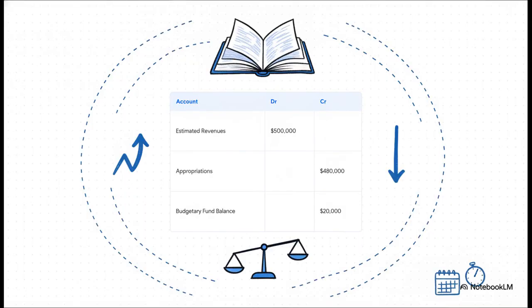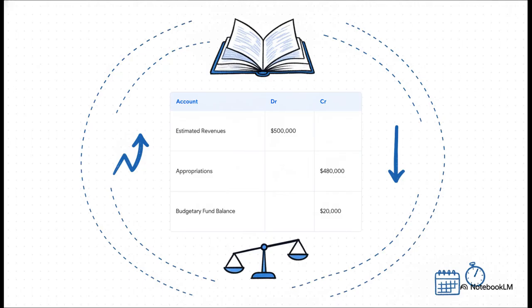Here is the exact journal entry to record that original budget. We are going to debit estimated revenues for $500,000. Then we credit appropriations for $480,000. To balance the entry out, we credit budgetary fund balance for $20,000, which represents the anticipated surplus. Just a quick side note, if appropriations had exceeded estimated revenues, we would have debited this account to show an anticipated deficit.